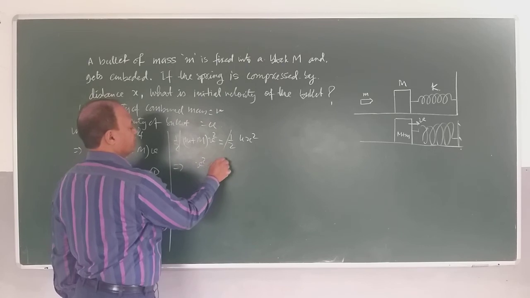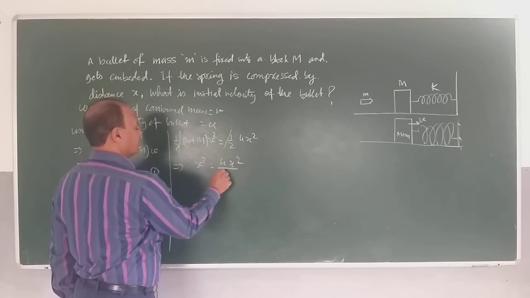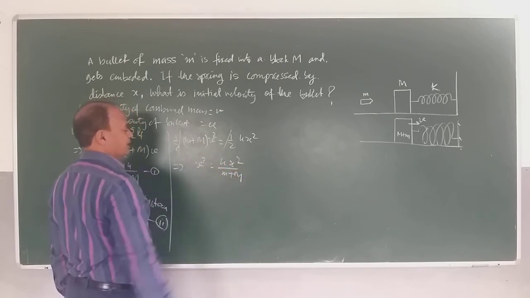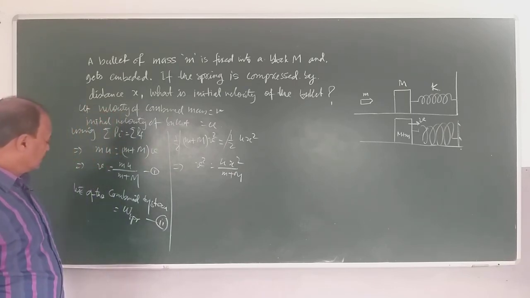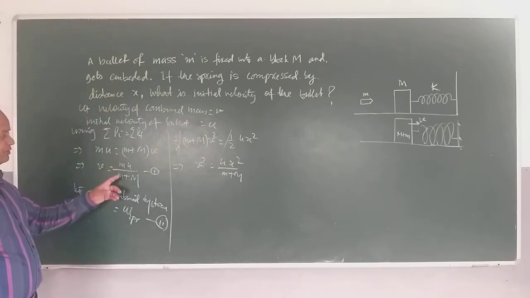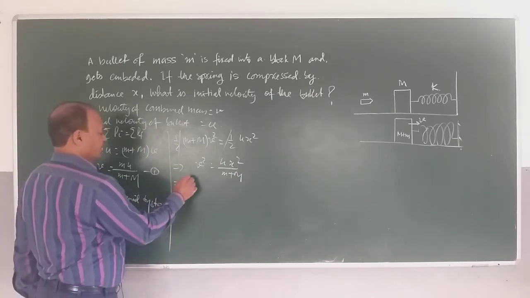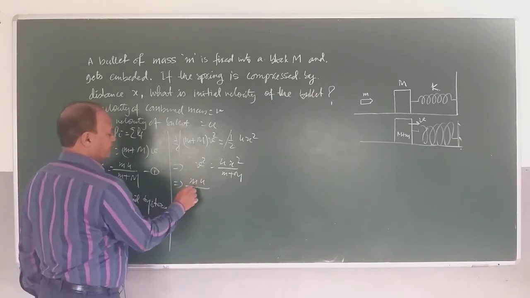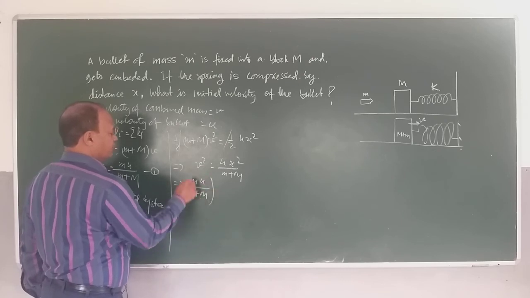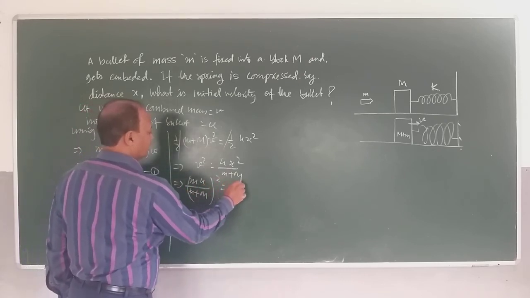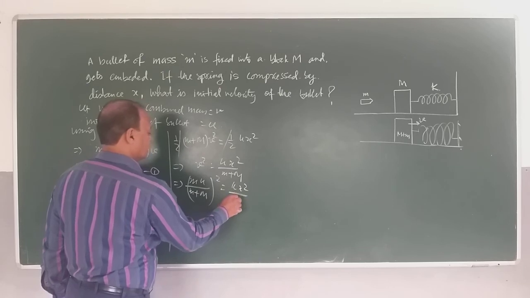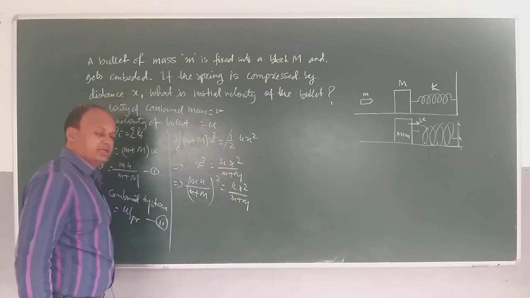Then V square will be Kx square divided by (m plus capital M), right? But how much is V? mU divided by (m plus capital M). So put the value: (m into U divided by (m plus capital M)) whole square is equal to K into X square divided by (m plus capital M), right?